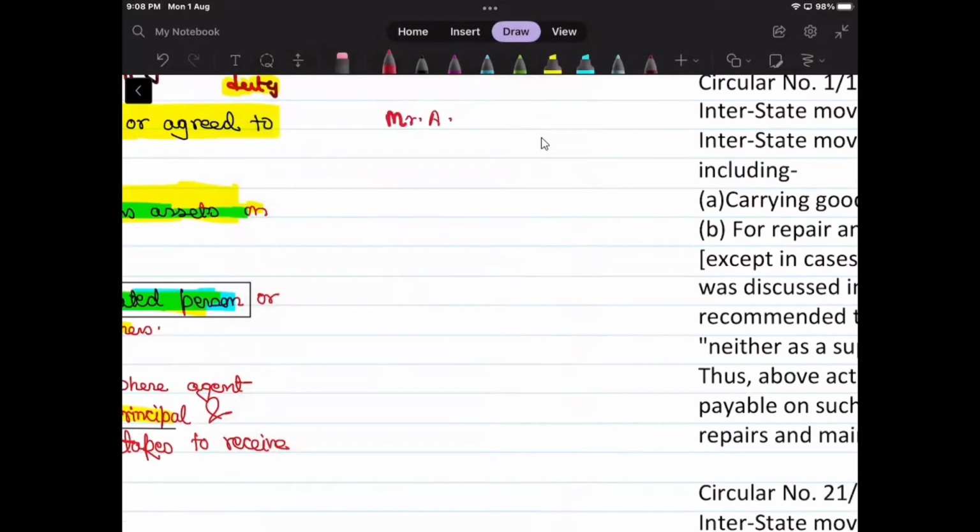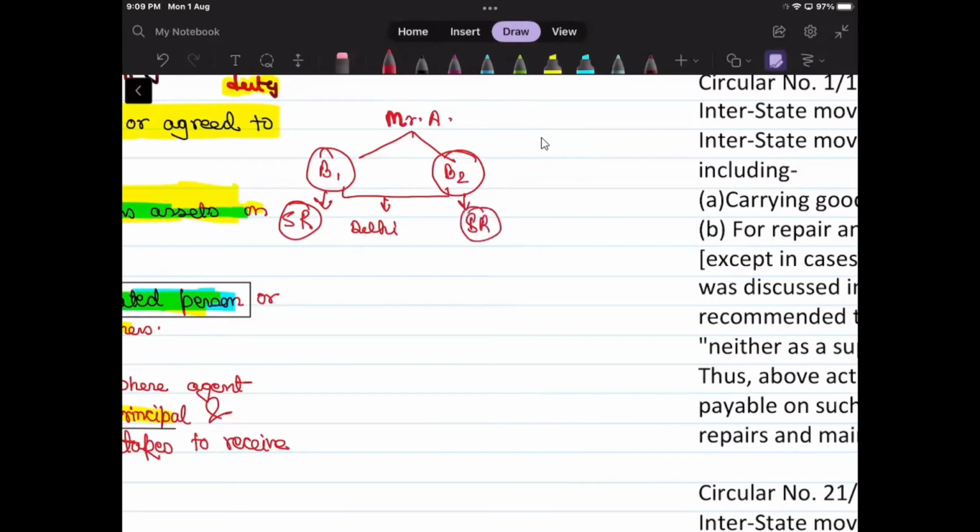Okay, Mr. A has two branches, say B1 and B2, and both are in Delhi. But for both of them, separate registration has been taken. So separate registration for each. It is not mandatory, it is voluntary. Separate registration is taken for both.